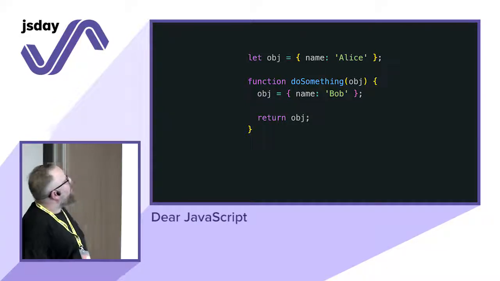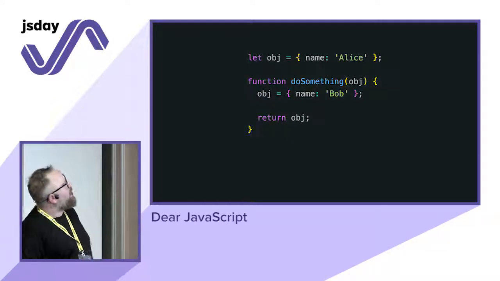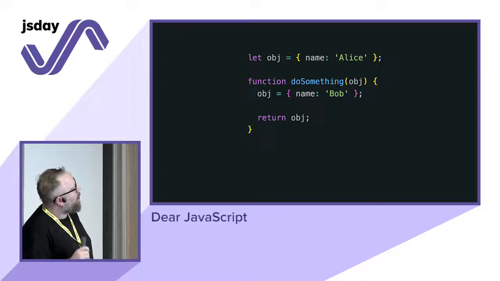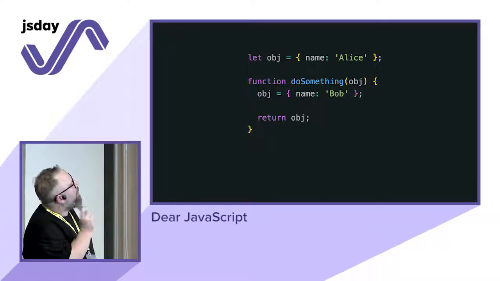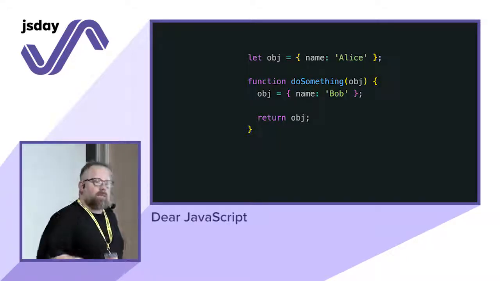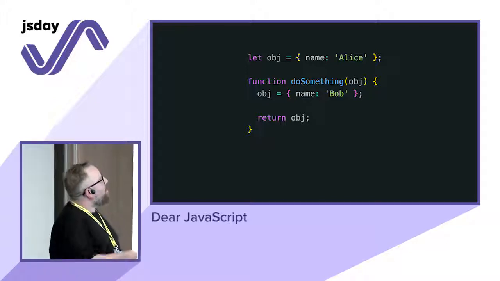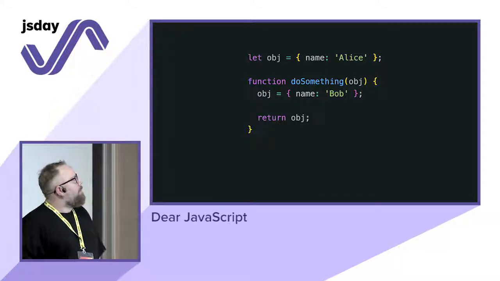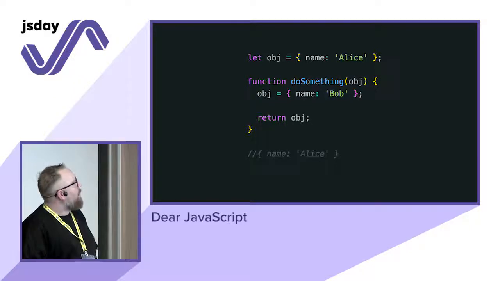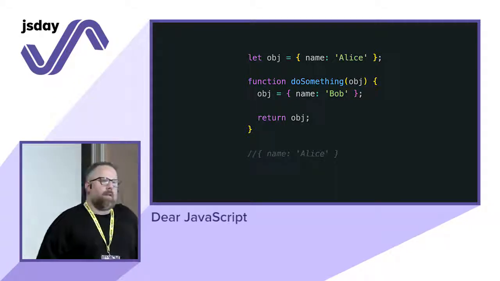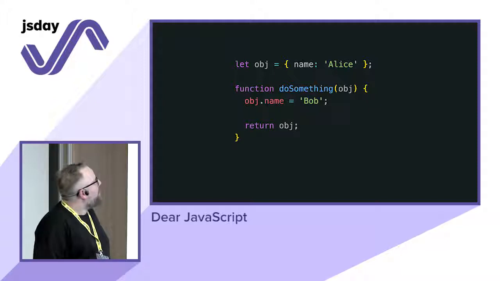So in this case, you have an object. Sorry if I'm objectifying people, but I didn't want to do that. Okay, it's fine. You have an object with a name Alice. Then you pass the object and reassign it with a name Bob. If you check the object, it's still Alice. But what if we do this?